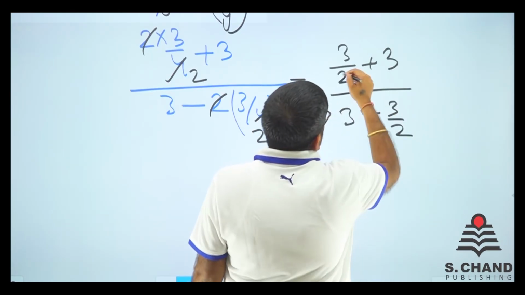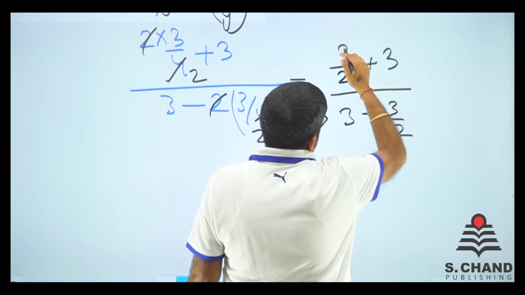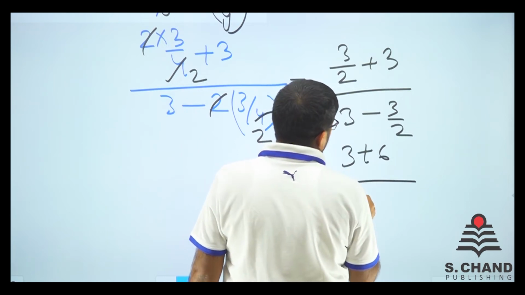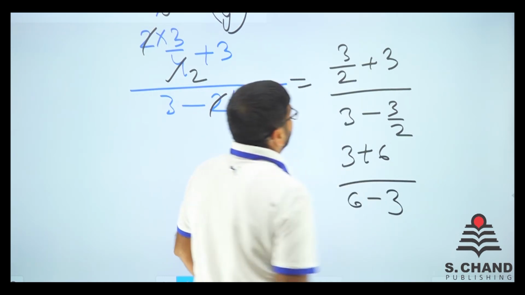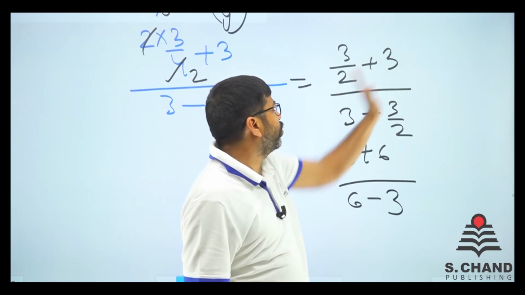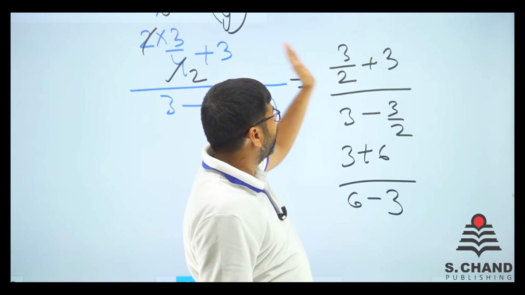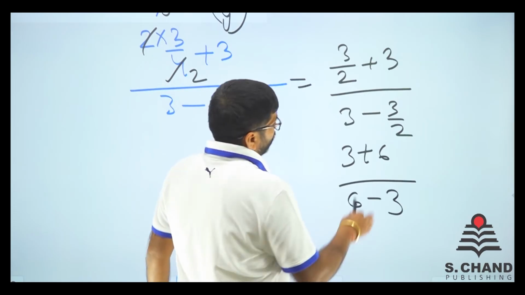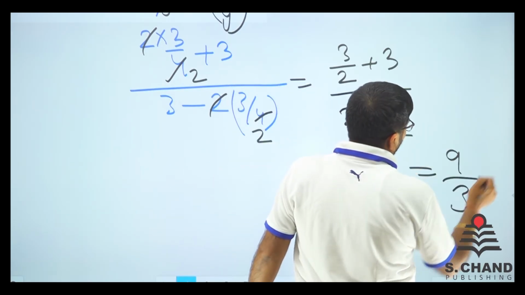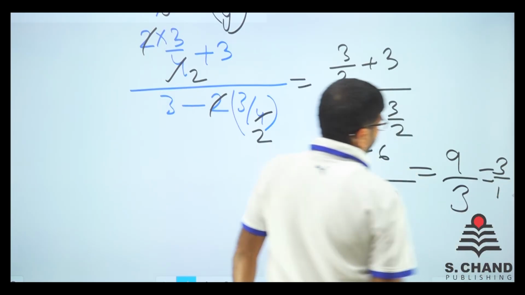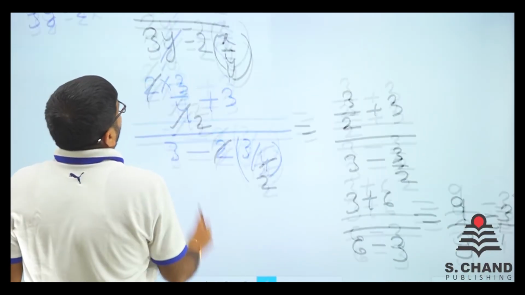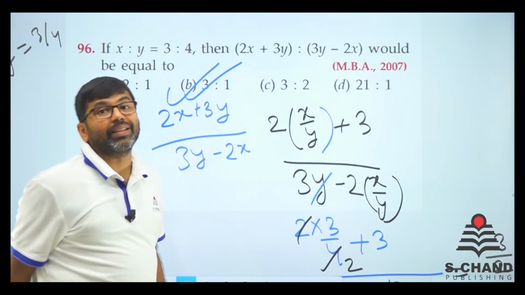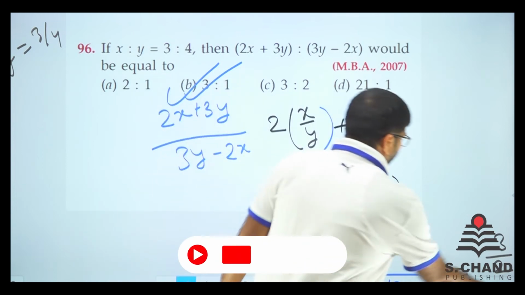So do one thing. Multiply by 2 both the sides. So 3 by 2 will become 3 plus 6, and here will be like 6 minus 3, because we have multiplied both sides, this into 2, this into 2. So 2 gets cancelled out, 3 into 2, 6. 2 is 6 and 2 gets cancelled out. So 3 plus 6 is 9 by 3, that is 3 is to 1. So is there any option like 3 is to 1 in the question? Here we go, 3 is to 1. So the answer is 3 is to 1. Here we move on to the next question.